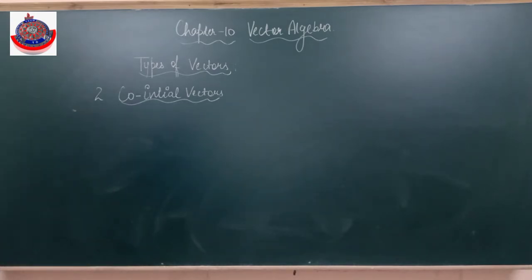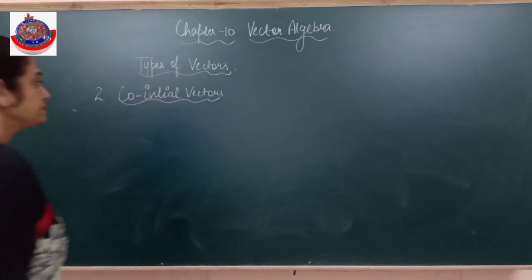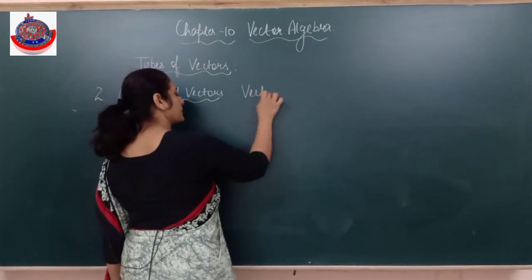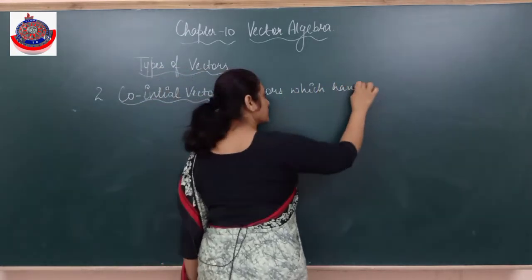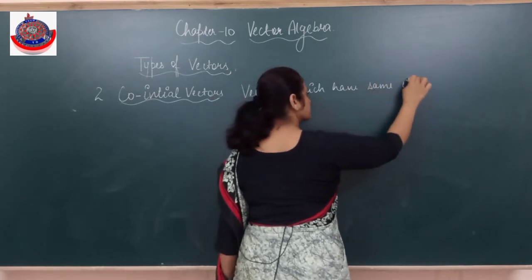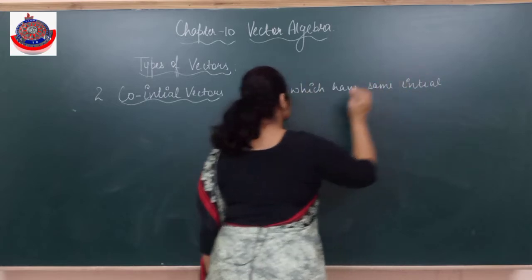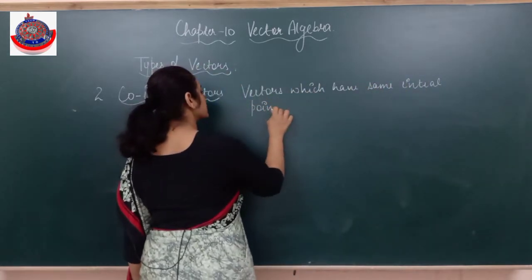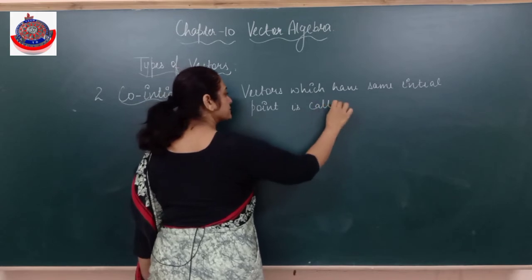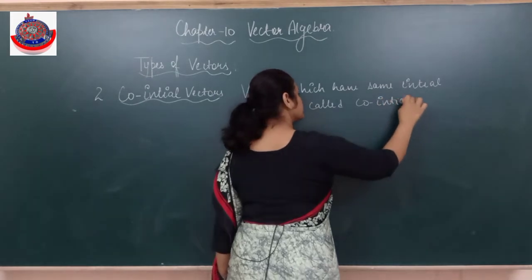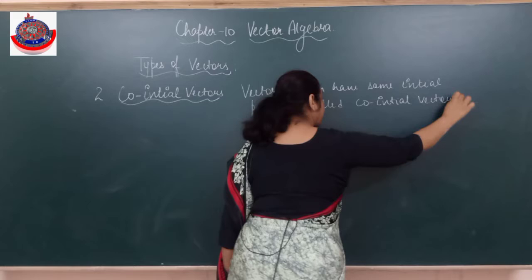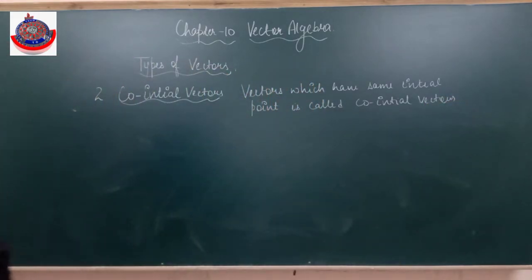The vectors which have the same initial point are called co-initial vectors.